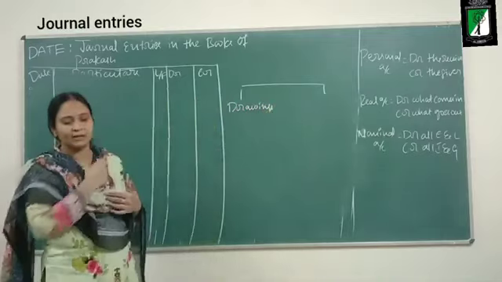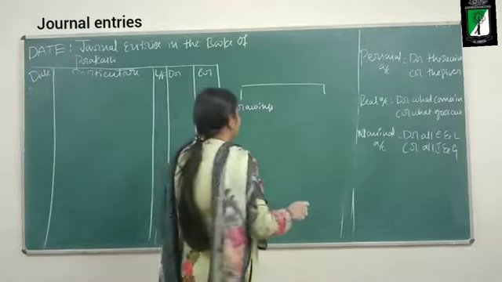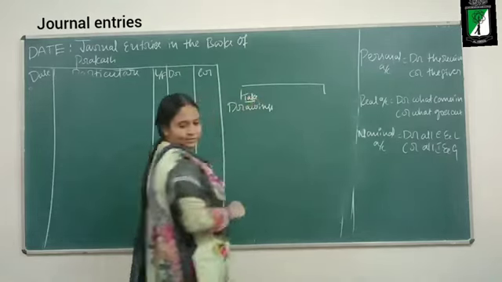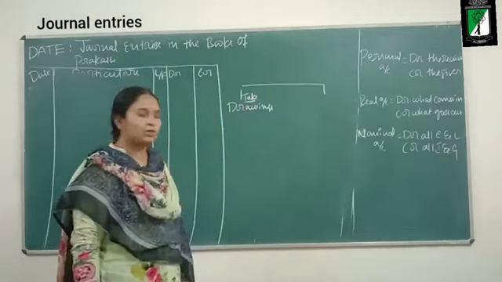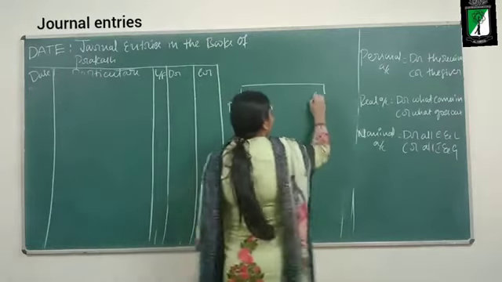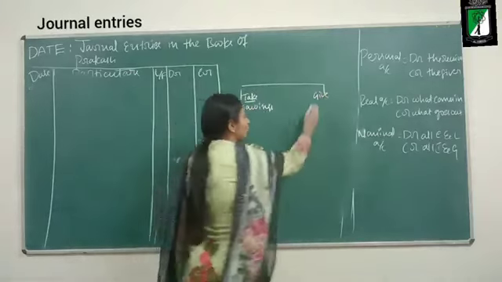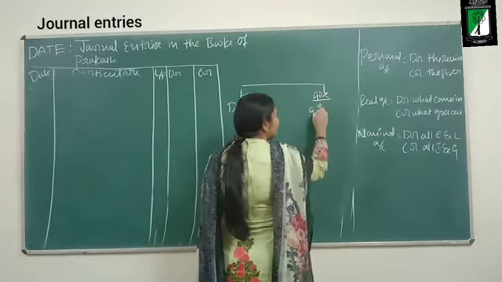Instead, what we will write? Drawings. Take aspect: what the owner is taking? Drawings. What the business is giving? From the business, what they are taking? Goods. I cannot write goods here.